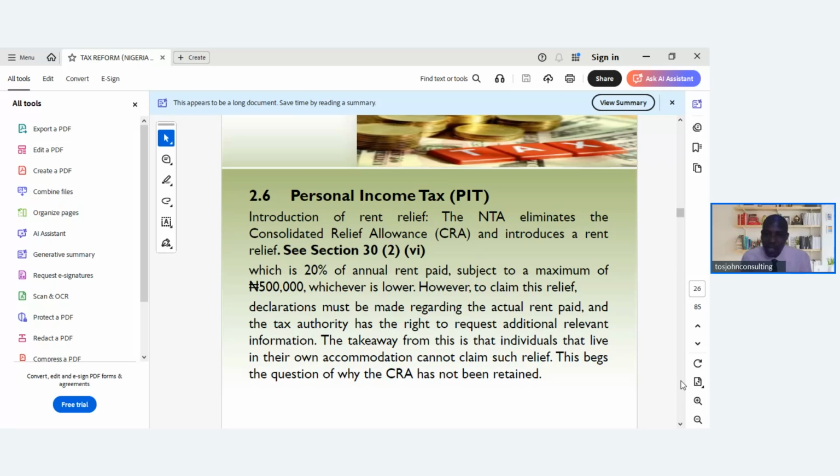This begs the question of why the CRA has not been retained. So this is a question that is still begging for an answer: why will they remove the consolidated relief allowance and replace it with rent relief if the owner of an accommodation cannot still get the rent relief?